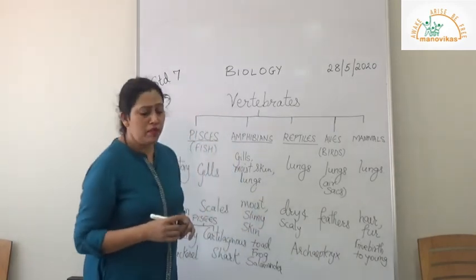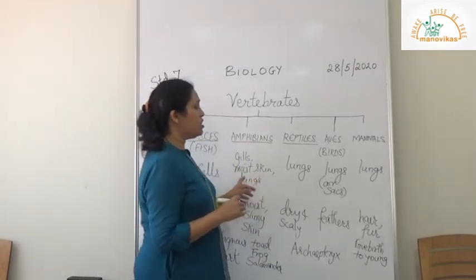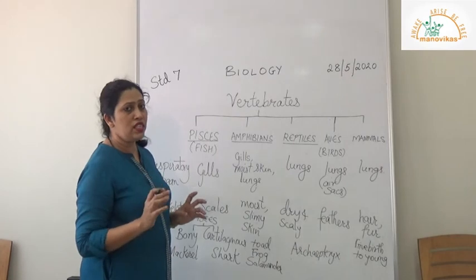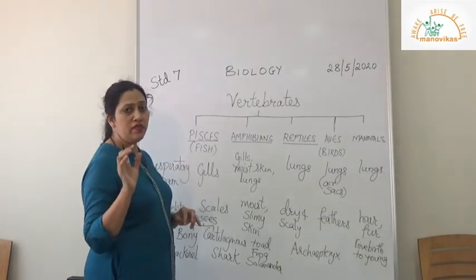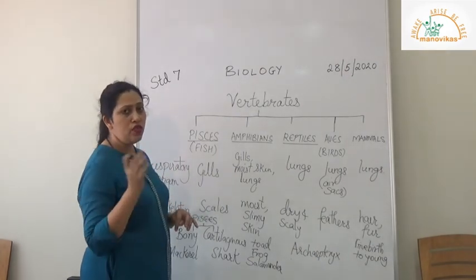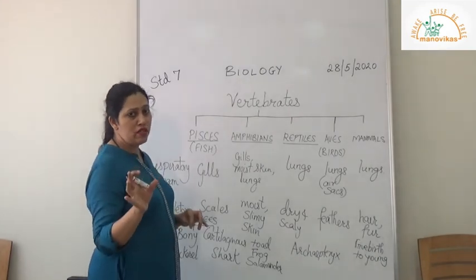So with this we are completing this lesson. Please do all the exercises that are given in the book. They are very easy and very simple because pictures are given. Based on the picture, you have to write the answers.